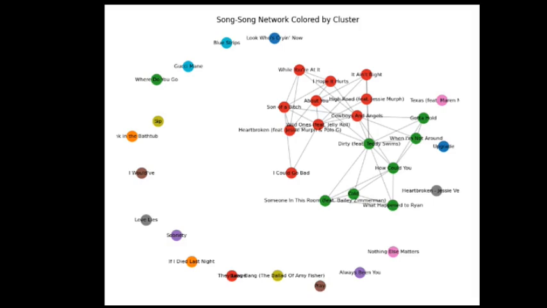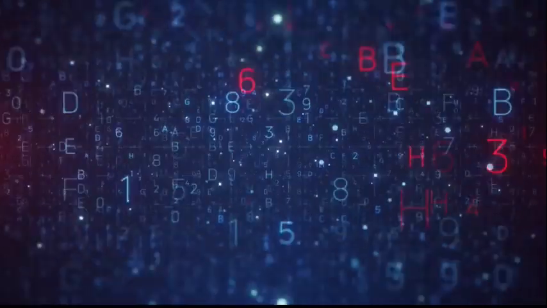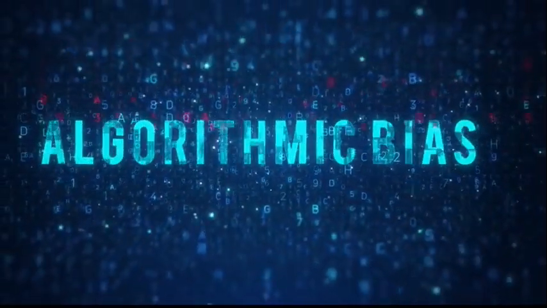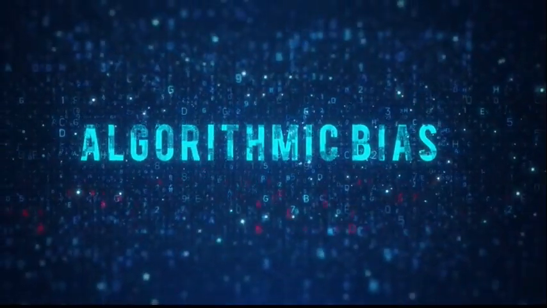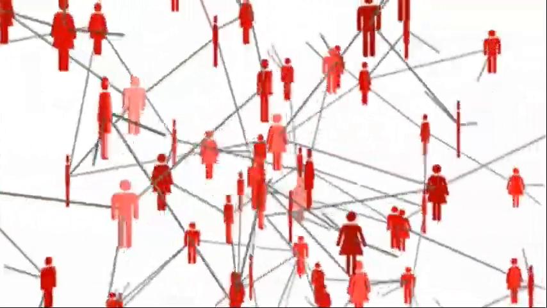Dense clusters, such as the red group in the center, represent groups of songs that often appear together in user listening histories and may reflect cohesive subgenres or moods. This network view helps us understand how filter bubbles can form. Algorithms might overemphasize connections within communities, limiting exposure to new things. It's a balancing act, personalization versus discovery.